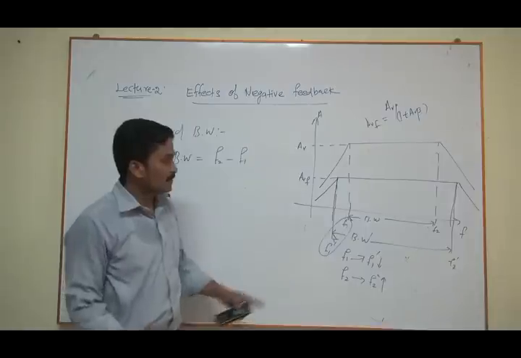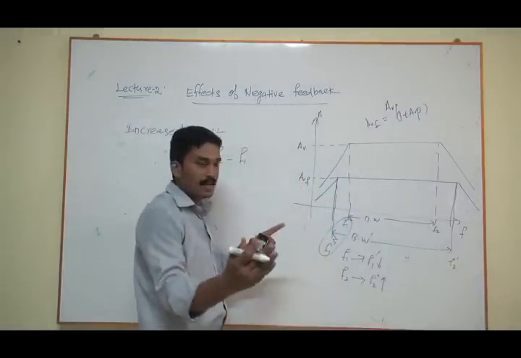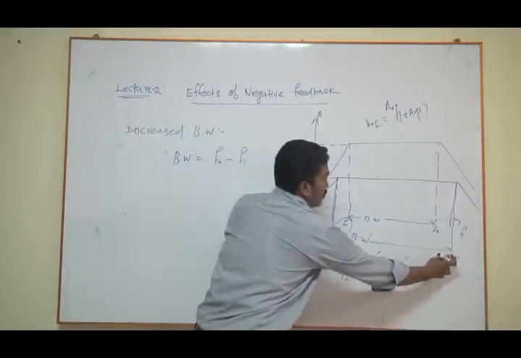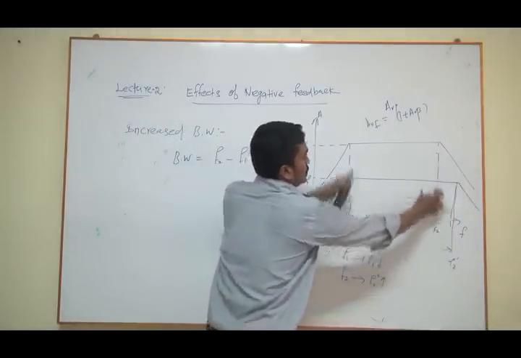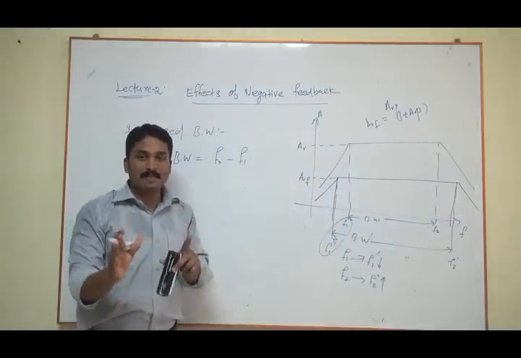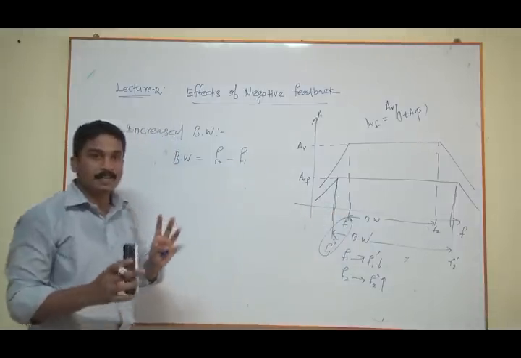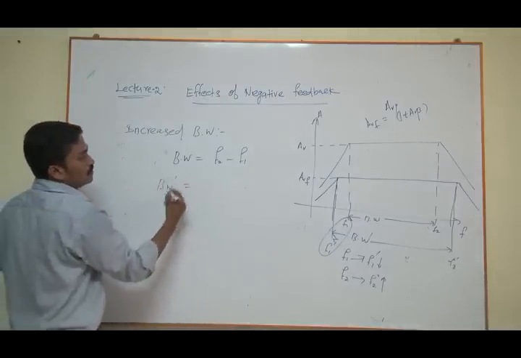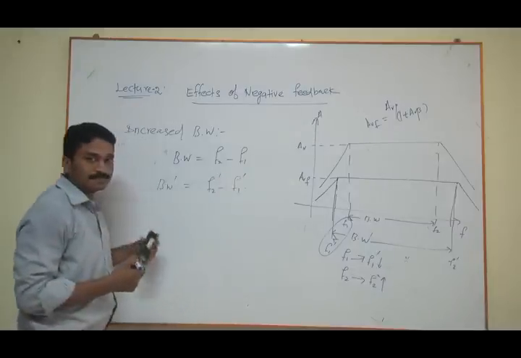So what will happen? Just look at this graph. Your bandwidth dash is higher than your bandwidth. This bandwidth we drew for AVF, and this small bandwidth is for AV. So your negative feedback amplifier increases the bandwidth of your amplifier. Clear? So your bandwidth dash is equal to f2 dash minus f1 dash.